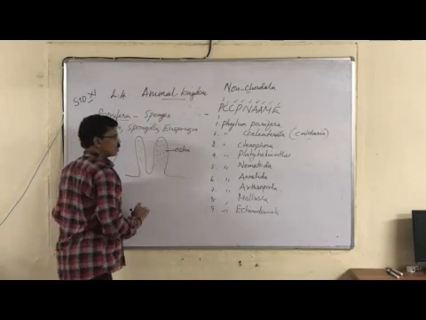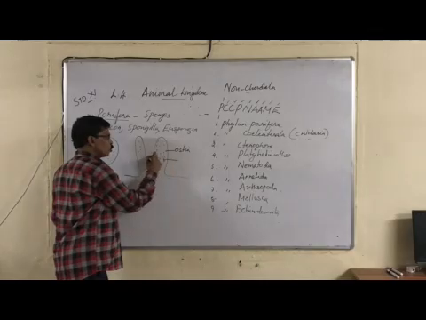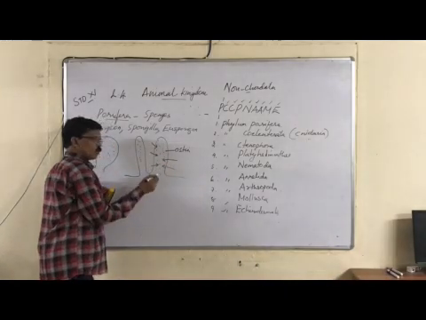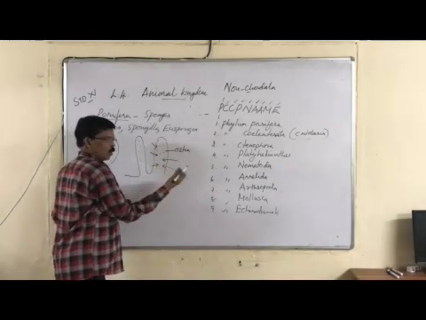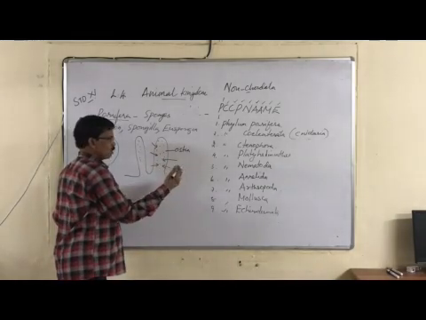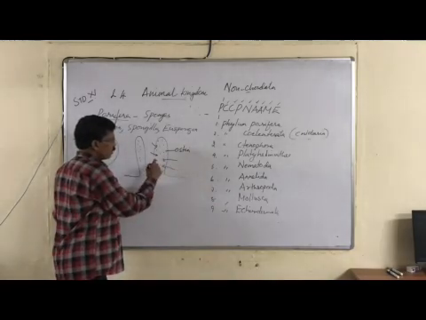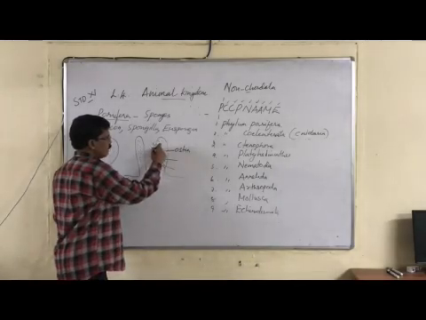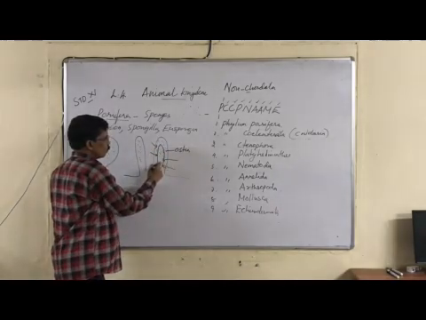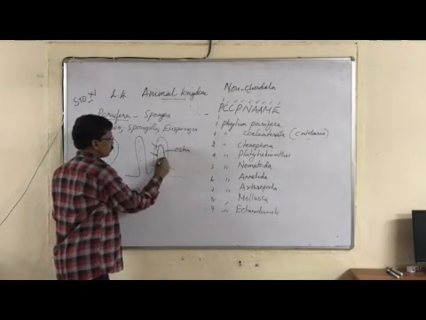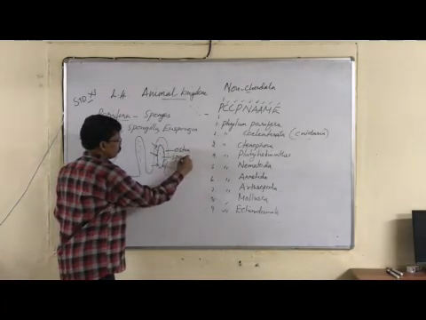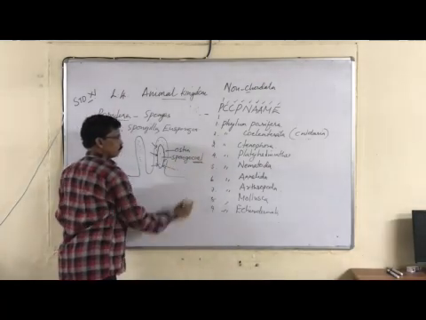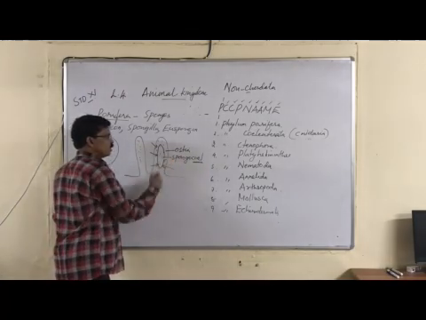What is the function of the ostia? Water enters into the body through the ostia from all sides. Along with the water, oxygen also enters, and small creatures, unicellular animals also enter. Everything enters along with the water. The ostia lead to a cavity called spongocoel, S-P-O-N-G-O-C-O-E-L. Cele means coelom.